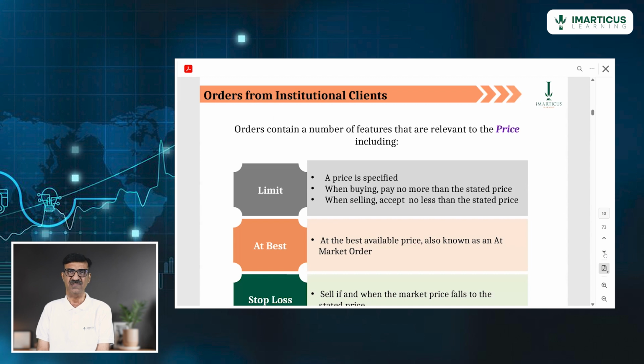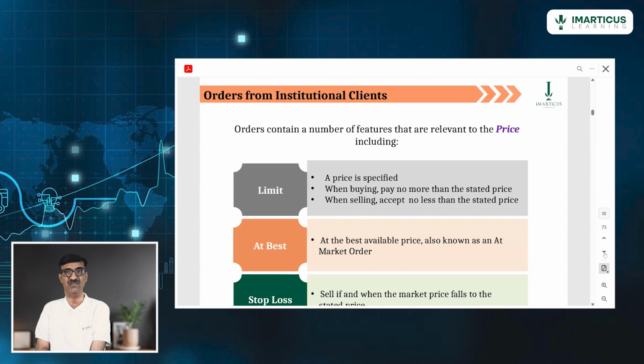If I send the order, buy Reliance at 1350, I am limiting the order. Price is specified. When buying, don't pay more than 1350. Sell Reliance at 1400, I am limiting the order. Don't sell below 1400. Don't buy above 1350. This is called limit order.